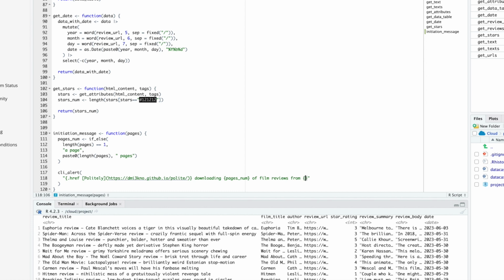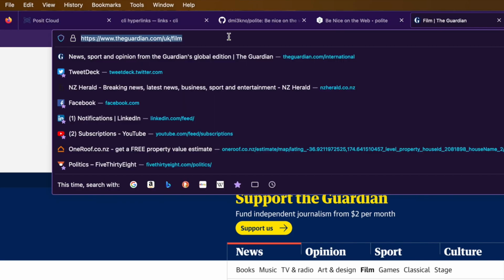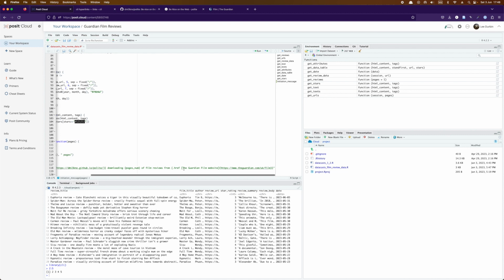So again, we need another .href here, and we're going to pass the square brackets to say the Guardian film website, and then we need the URL to the Guardian film website. So here's the Guardian film website, so I'm just going to pop this URL into here, and that's it. That should be the message we need. So politely downloading X number of pages of film reviews from the Guardian film website.